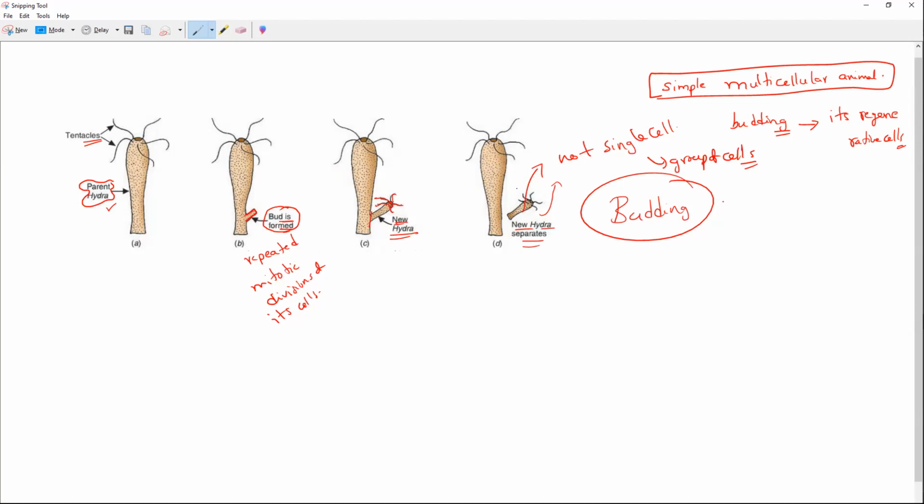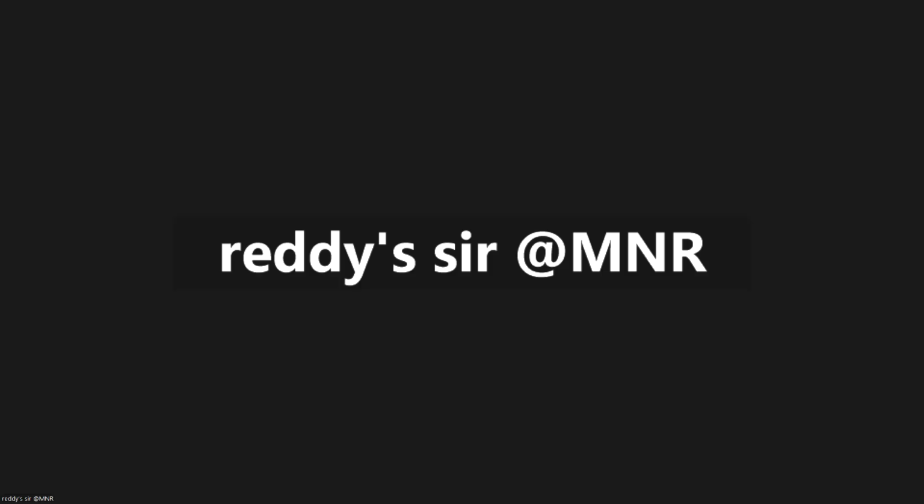So any doubt, anybody can ask me. Are you clear, everybody? All of you? So learn this diagram also. This is how the bud formation happens, with the help of a bud formation. So the hydra animal, simple multicellular animal, will continue its offsprings or daughter cells. Okay, so let us watch a small video regarding this and then we'll proceed.